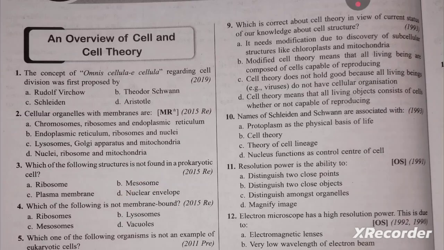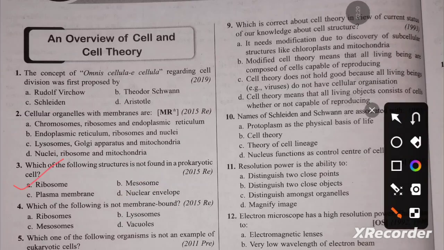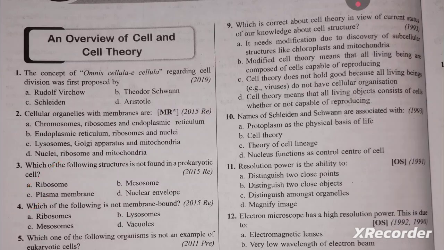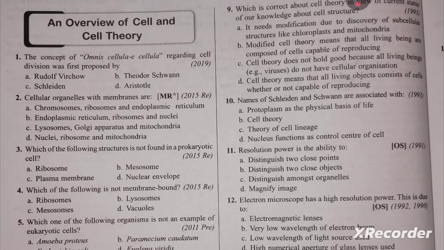It is mainly composed of RNA and proteins. They are not surrounded by any membrane. So option A, ribosome, is the correct answer. Question number 4, which of the following is not membrane bound? Ribosome is the correct answer. Question number 3, nuclear envelope.